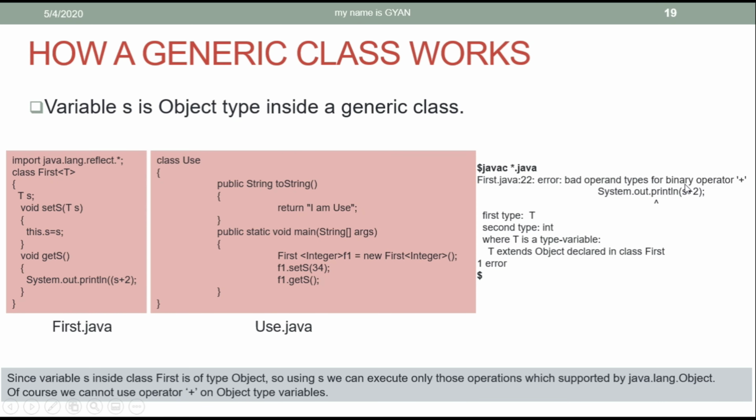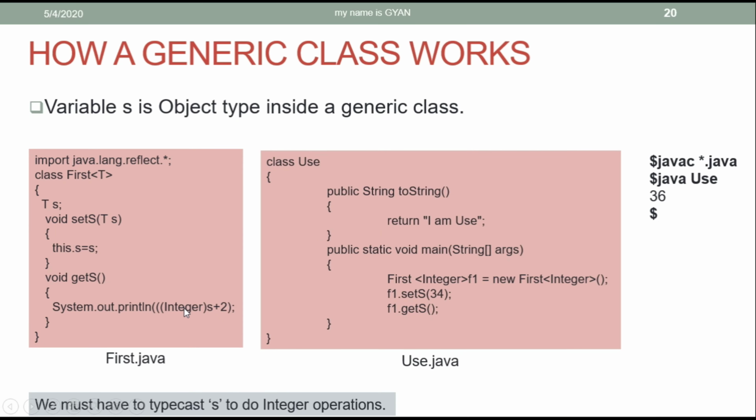Bad operand types for binary operator plus. First type T, second type Integer. T is not Integer. Okay. While actually using s, you should not consider s of type argument. Otherwise, you will get such kinds of errors. s is just an object used to call only object-specific methods which are overridden or not overridden by these type argument classes. Yes, you can typecast s to Integer and add something to it.